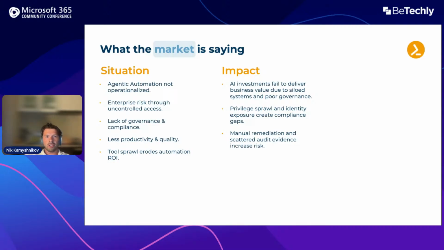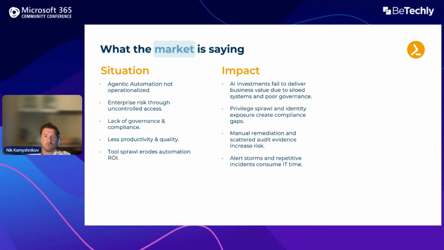Manual remediation and scattered audit evidence increase risk. Manual remediation is when you react instead of being proactive, right? You find issues only when they arise, and this leads to many risks. First of all, you lose time because you're not proactive. You're fixing things instead of preventing them. And by finding out only when it's happened, it means there was a lot of damage already.